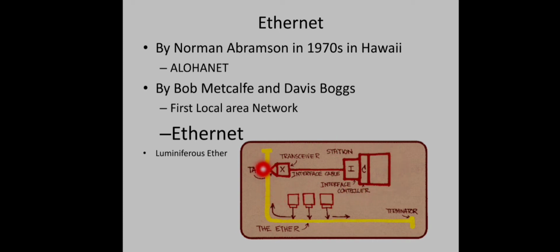We have a thick coaxial cable into which different machines are connected using a transceiver and a tap. This machine is connected to the main cable using the tapping method, and the end of the cable is indicated using terminators. And this transceiver is responsible for receiving and transmitting signals to this machine, and detecting collisions and carrier sensing. Everything is done by this transceiver. And we have an interface here and a controller here to connect this machine to this network cable.